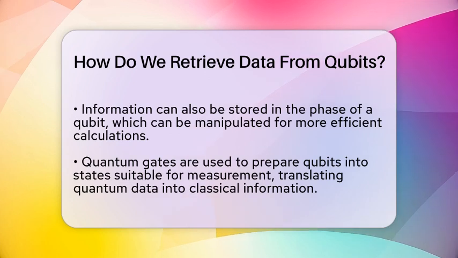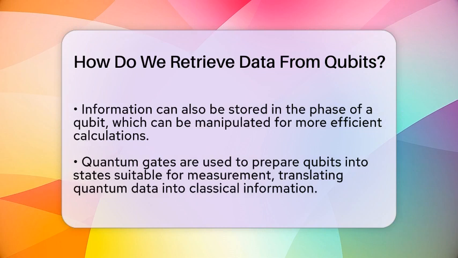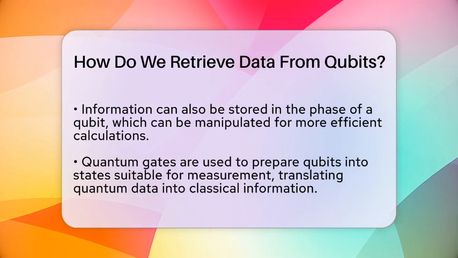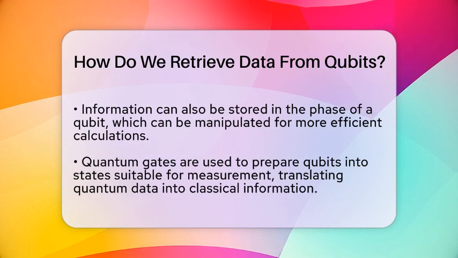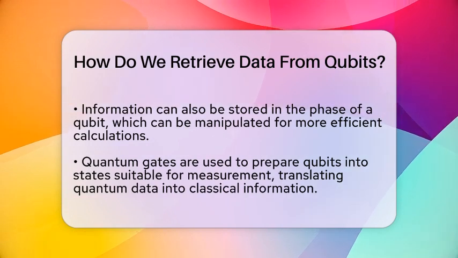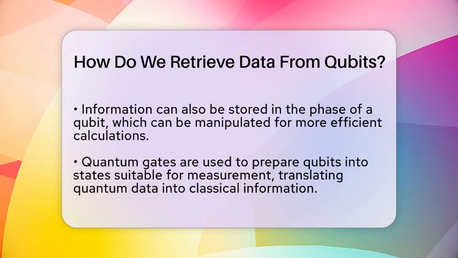Some advanced methods store information in the phase of a qubit rather than just its basic state. Think of phase as the orientation of a spinning coin. By manipulating this phase, quantum systems can perform certain calculations and data retrieval tasks more efficiently, often using fewer quantum gates. This approach can make the process faster and more scalable.